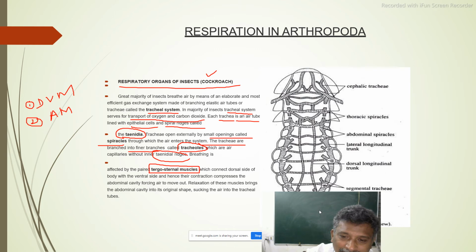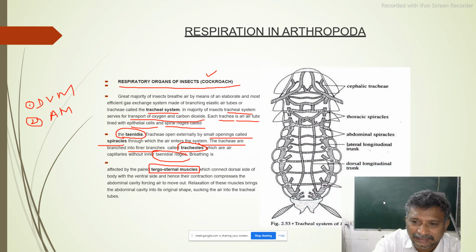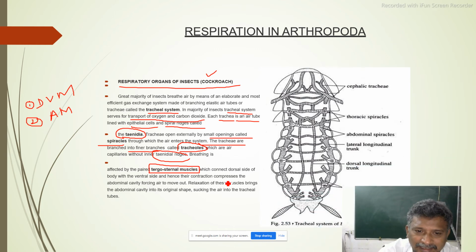Now here, pterosternal muscles are there, which connect the dorsal side of the body with the ventral side, and hence their contraction compresses the abdominal cavity, forcing air to move out. Relaxation of these muscles brings the abdominal cavity into its original shape, sucking the air into the tracheal tube.